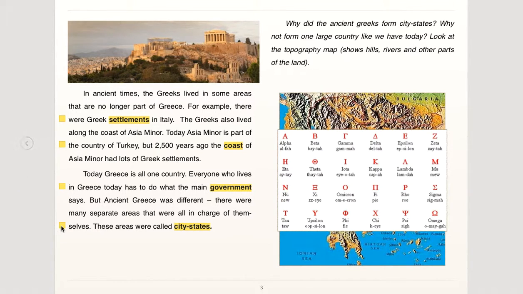Our next word is city-states. City-states is also a noun, and it is a city that is also a country. Please add that to your iBook.